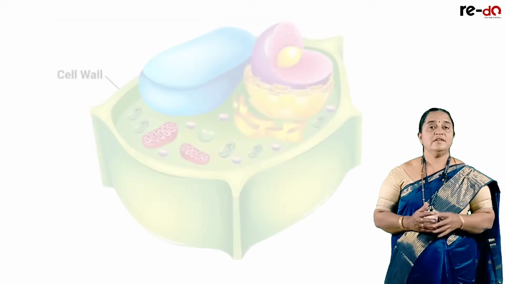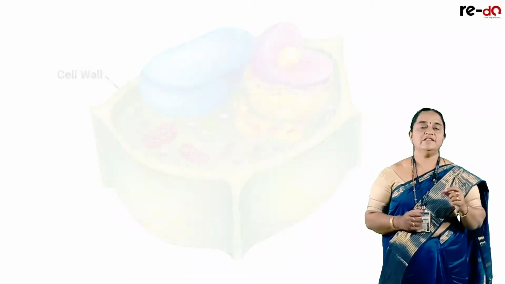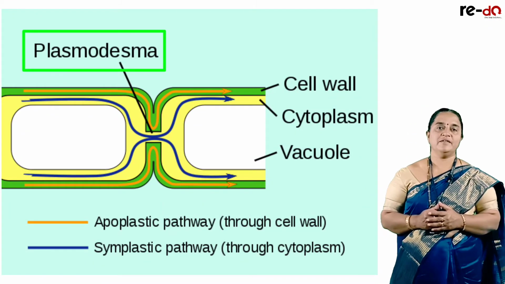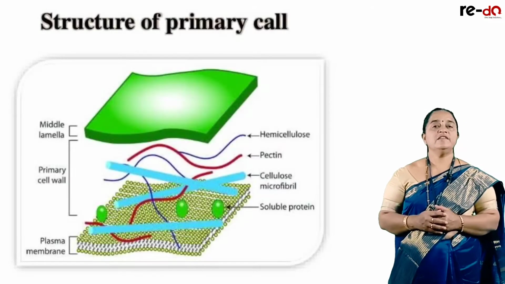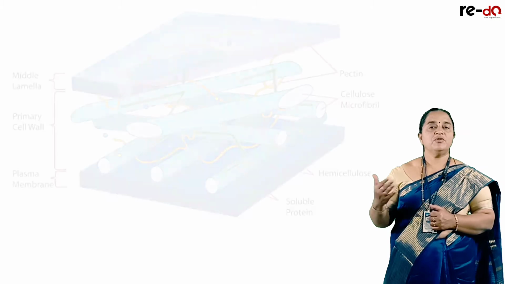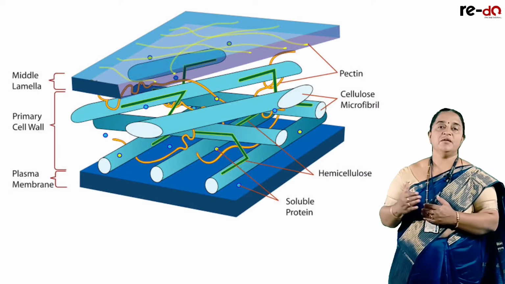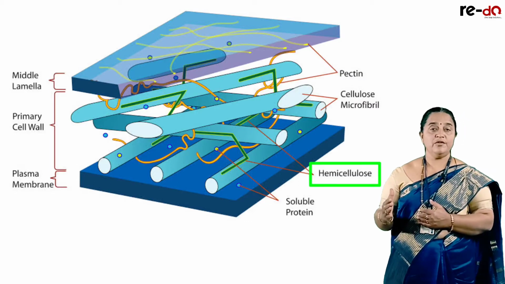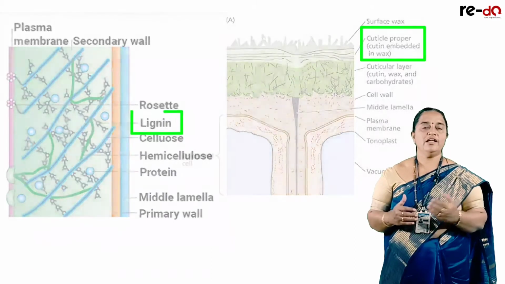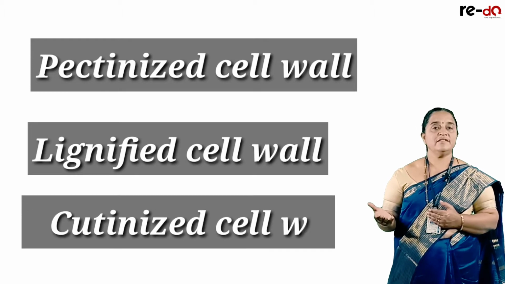In plants, the cells are protected by a cell wall which is discontinuous, having cytoplasmic connections. These are called plasmodesmata. The primary cell wall is composed of cellulose. For mechanical support and to give more protection, cellulose is deposited with different compounds, either hemicellulose or pectin or lignin or cutin. Accordingly, we call it pectinized cell wall, lignified cell wall, cutinized cell wall.